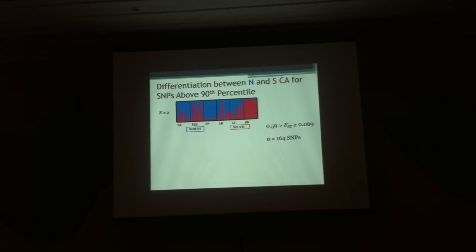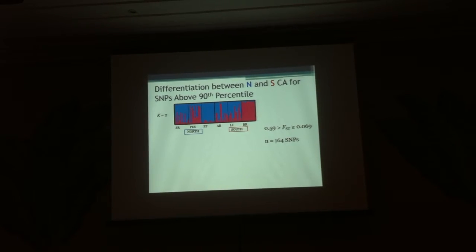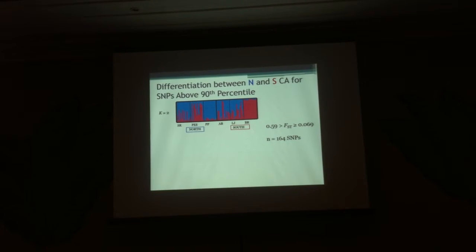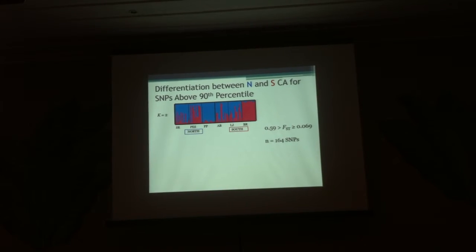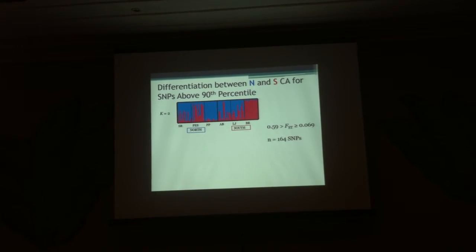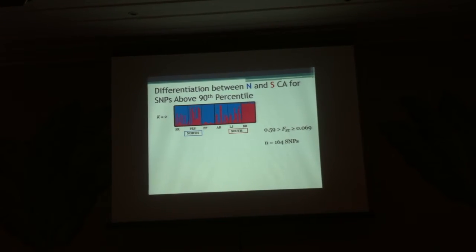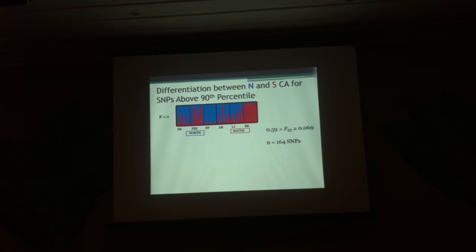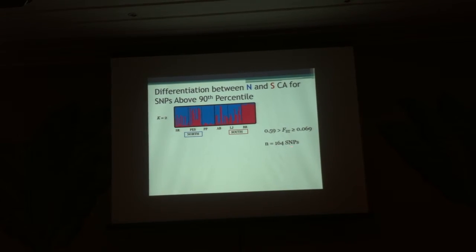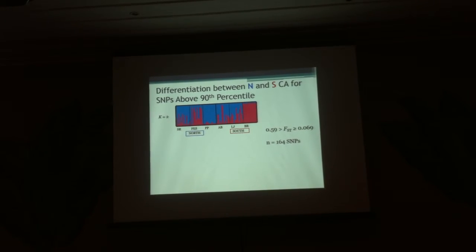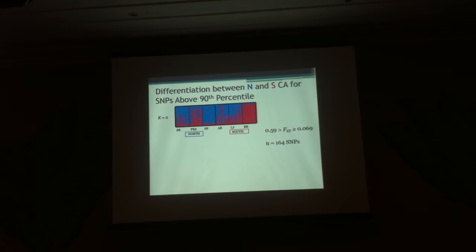But we also did a separate analysis looking at different SNP subsets to get an idea of what proportion of the genome might be differentiated. So here we're just looking at the top 10 percentile of SNPs based on FST estimates across the 6 populations and seeing how they cluster into the 2 geographic regions. And now we're looking at 164 SNPs, and for the structure plots, now we do see evidence for geographic differentiation,